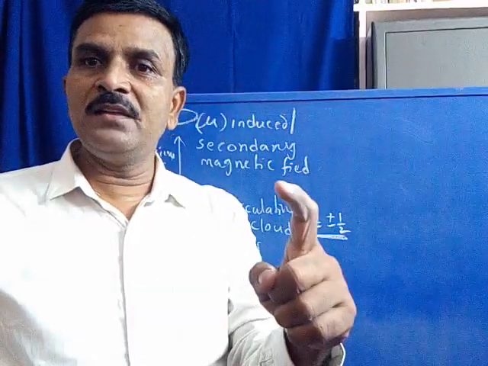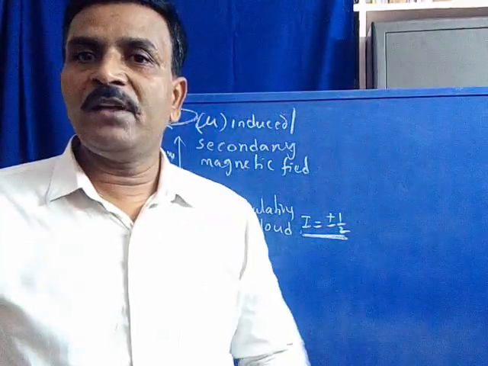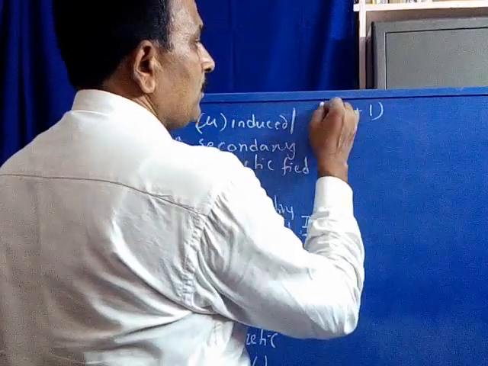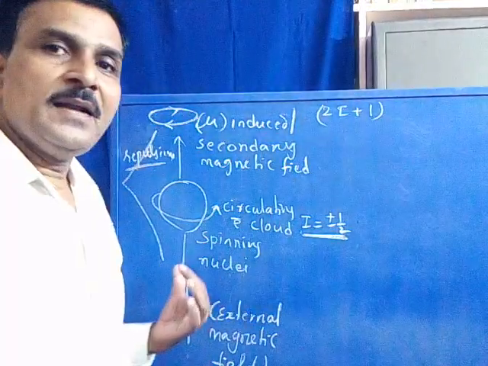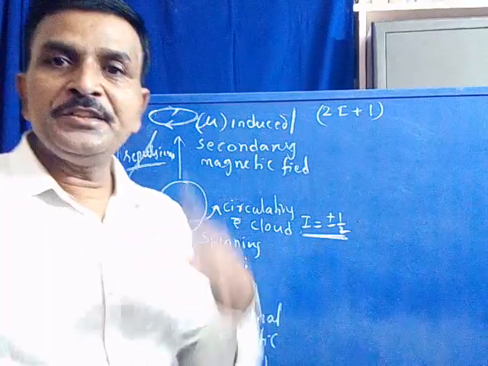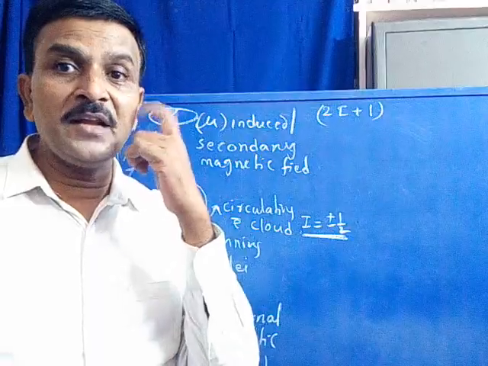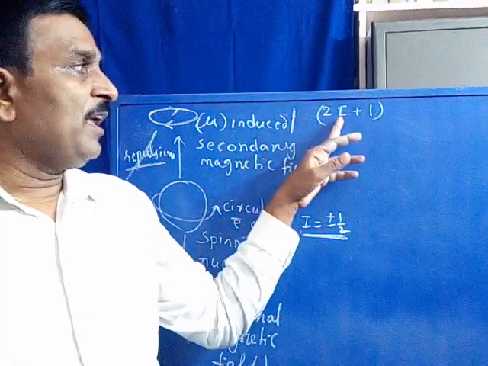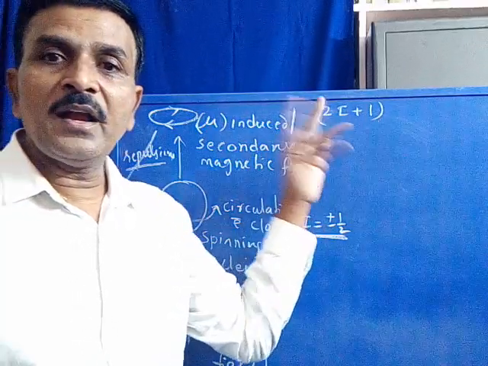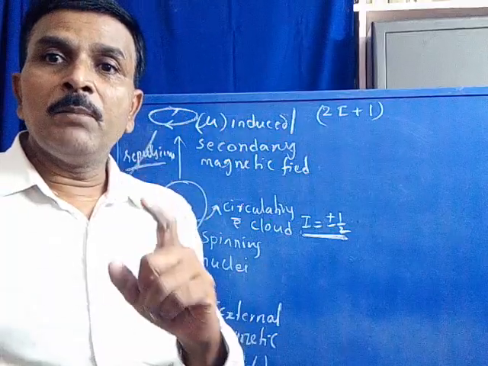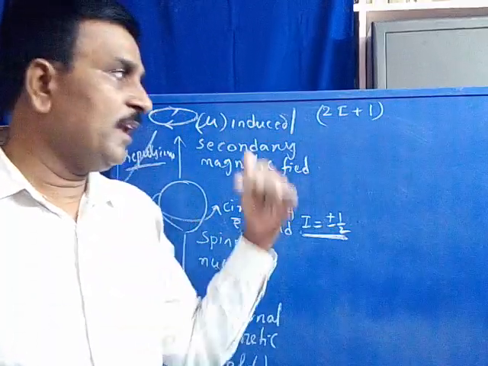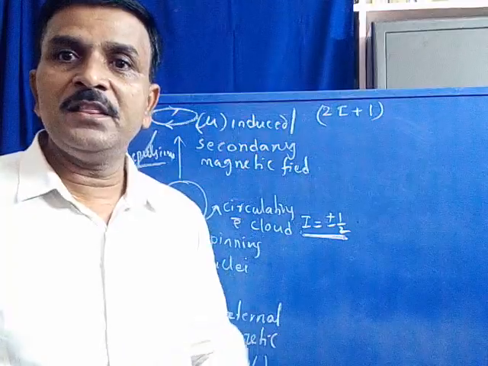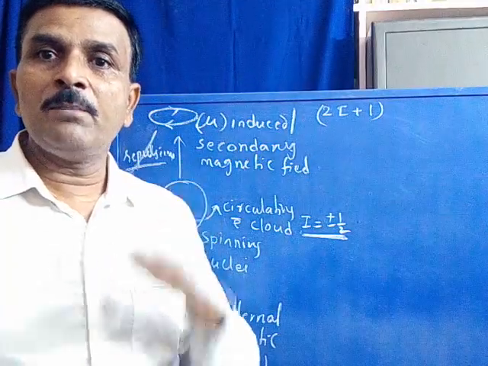The number of energy levels is given by the 2I plus 1 rule. Is it clear? Under the application of an external magnetic field, the degenerate energy state of a nucleus is split into energy levels. How many energy levels? That is according to the 2I plus 1 rule, where I is the spin quantum number of the nuclei under study. Here we are studying the proton nucleus, whose spin quantum number I is plus or minus one half.